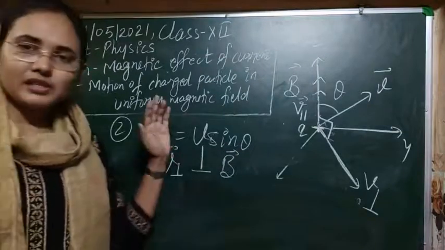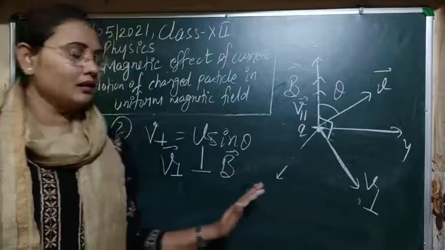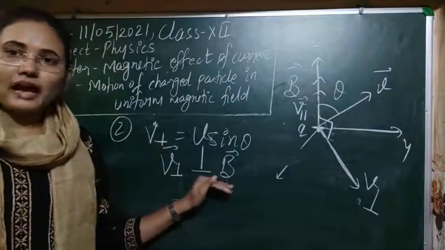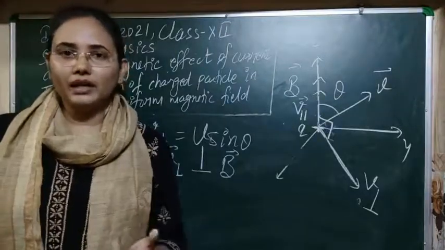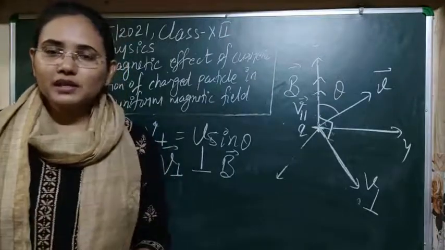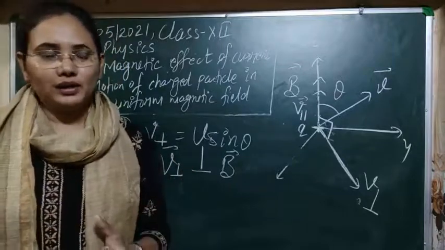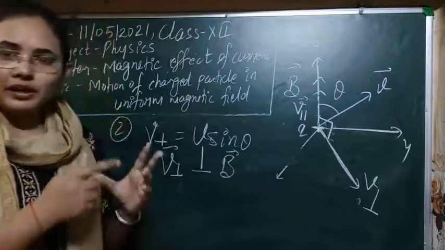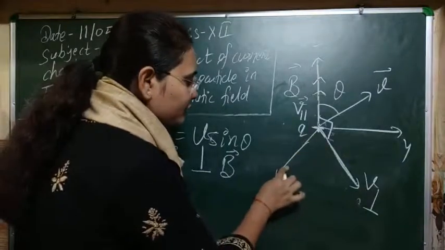So that's why I have taken those two special cases to make you understand this arbitrary case here. So if the velocity vector is perpendicular to the magnetic field, then it will experience a force that is also perpendicular to both components. Just remember the last case that we discussed.